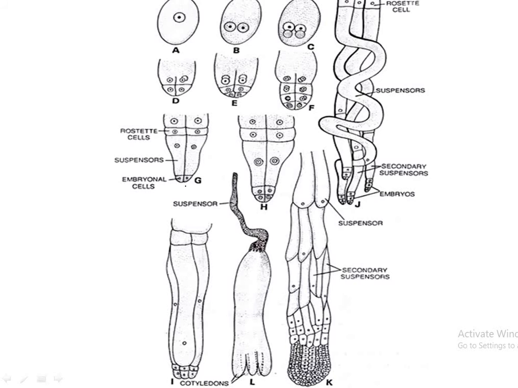The embryonal tier gives rise to the embryo, and you know that there are many cotyledons, one plumule, radicle, hypocotyl in the embryo. This is the embryo. This is the suspensor developed from the suspensor tier in Pinus.